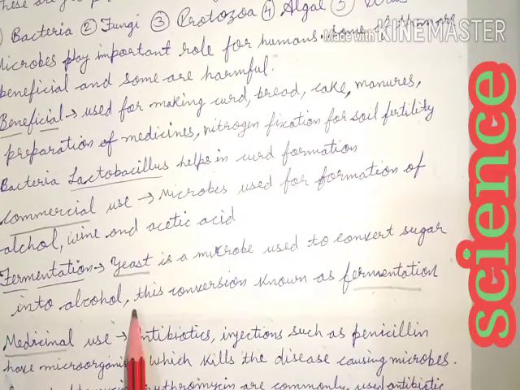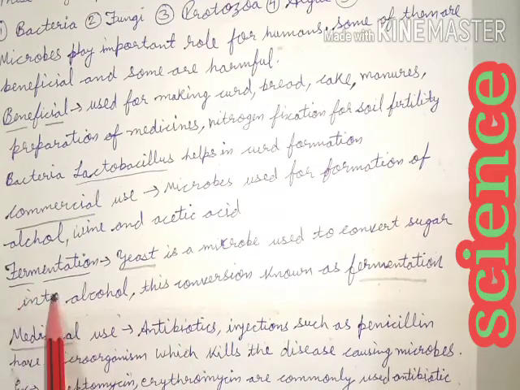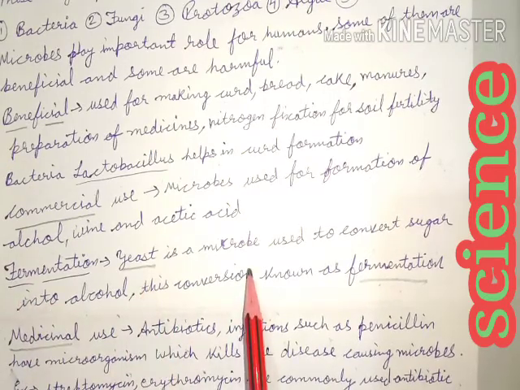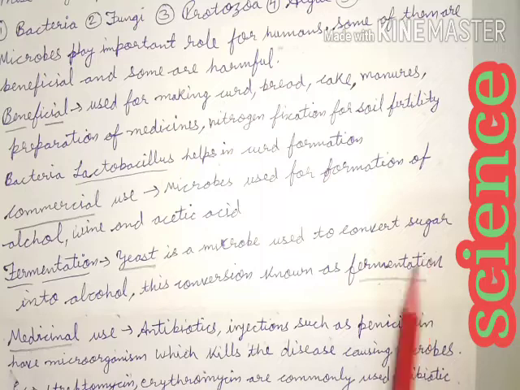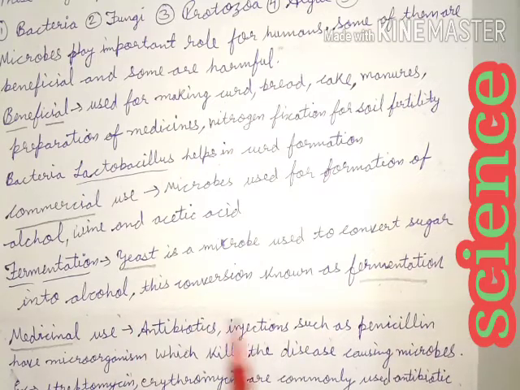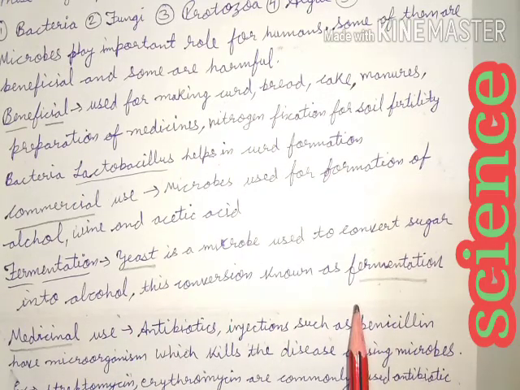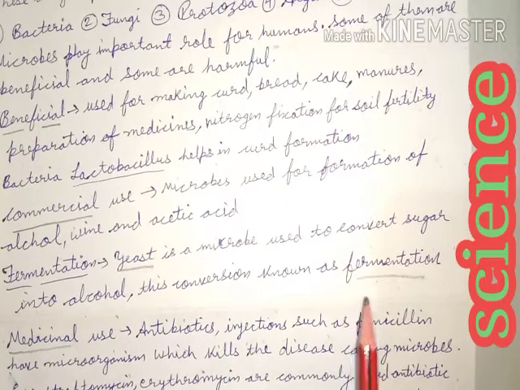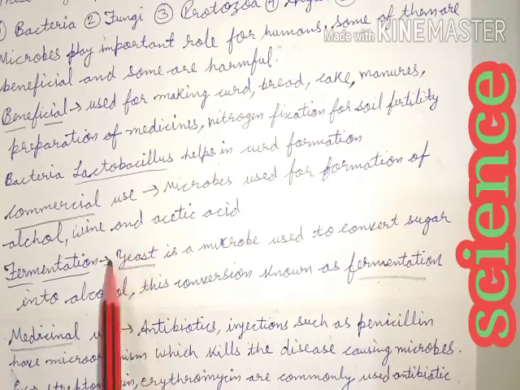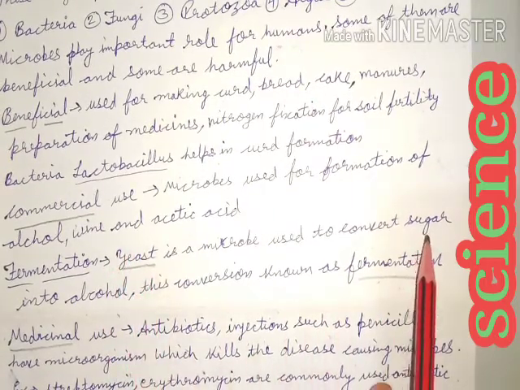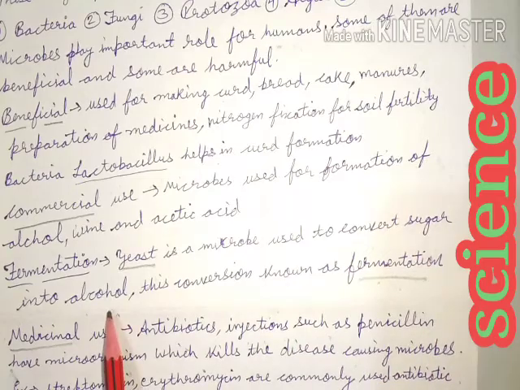Fermentation: yeast is a microbe used to convert sugar into alcohol. This conversion is known as fermentation.